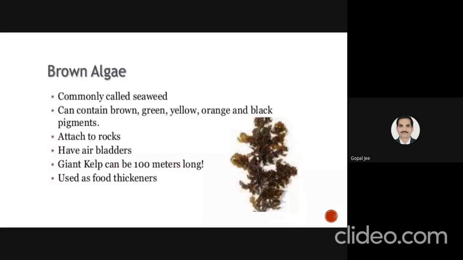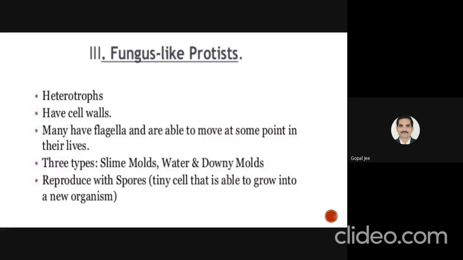Then the third category of protista are the fungus-like protists. They are heterotrophs. They have cell walls. Most of them contain flagella and are able to move at some point in their lives. The main three types of the fungus-like protists are the slime molds, water molds, and downy mildews. They can reproduce by spores.